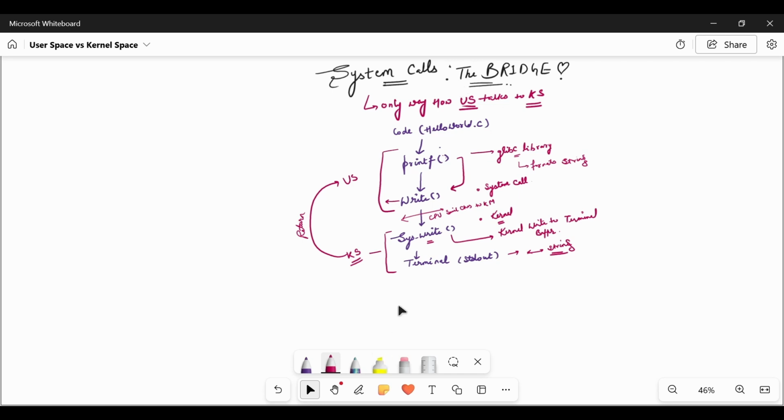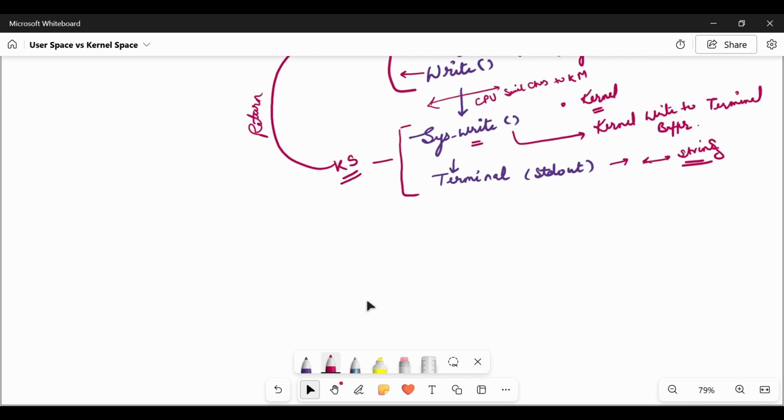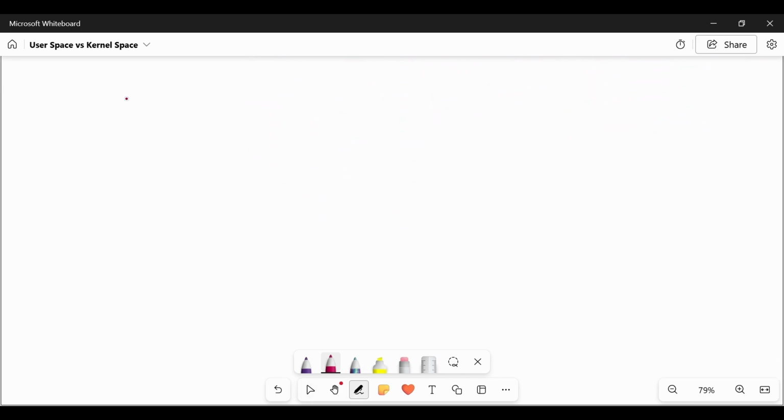I hope the things are clear now. This is actually what is happening. One thing I want to explain before moving forward: what actually happens at the system call. We understand the result, but what are the different steps it goes through? We see that the system call is a bridge, but what is actually happening, I will explain.